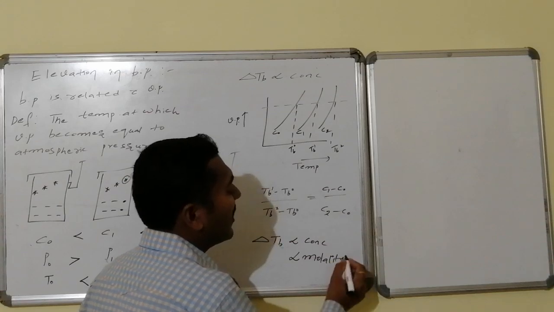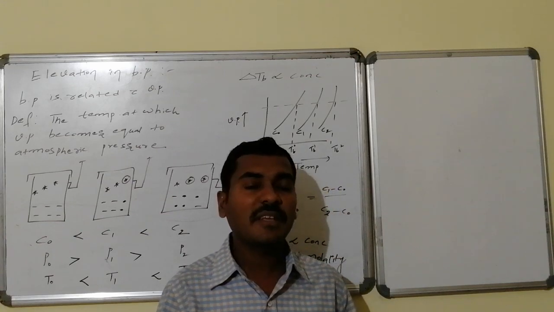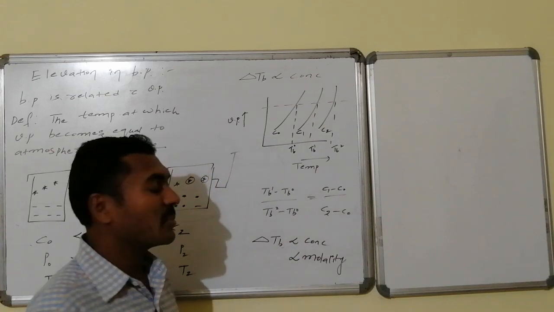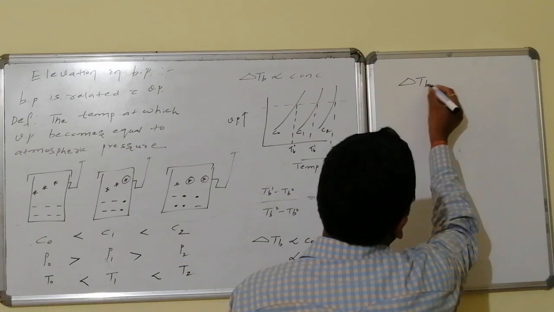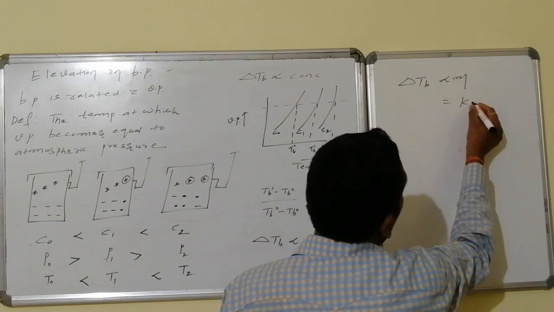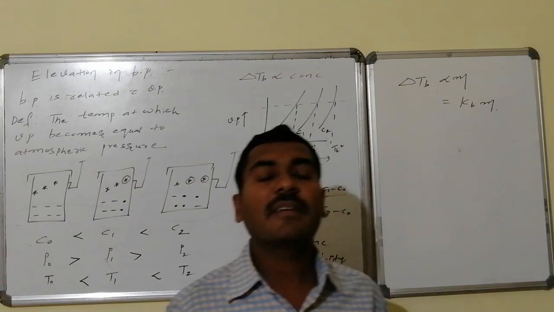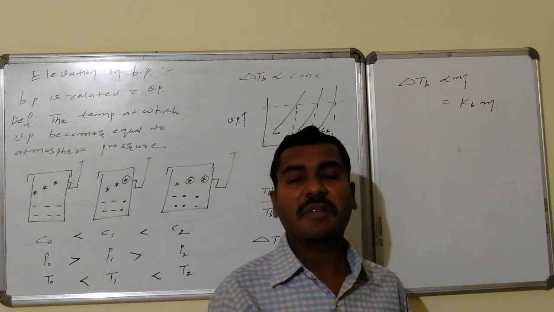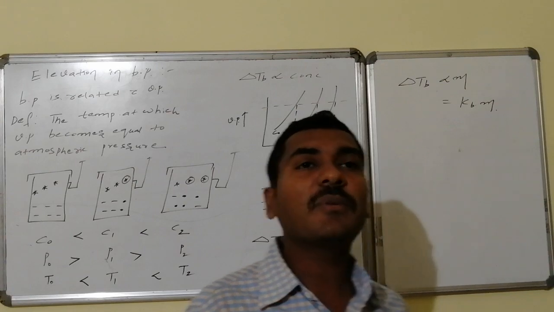And that concentration unit is found to be molality. Out of all varieties of concentration units, the best unit that matches the elevation in boiling point is molality, that is ΔTb is proportional to molality. We can write ΔTb is proportional to molality, and to remove the proportionality we take some constant, K. K is related to the boiling point, so we add a suffix b, that is ΔTb = Kb × m.